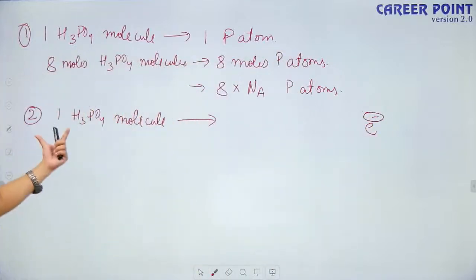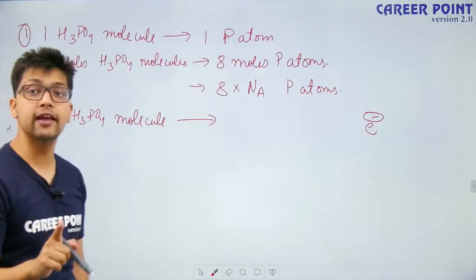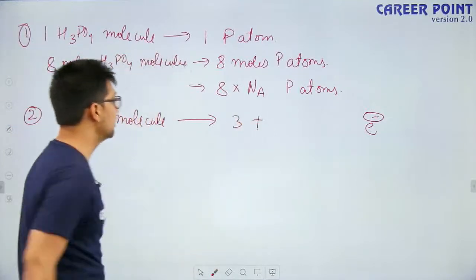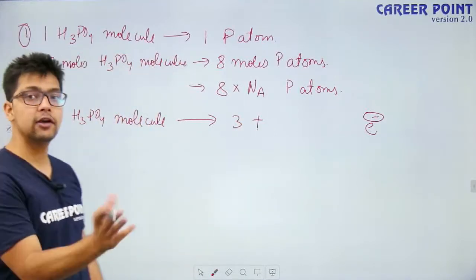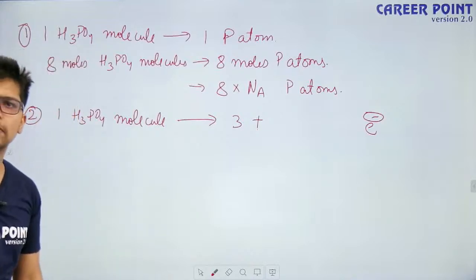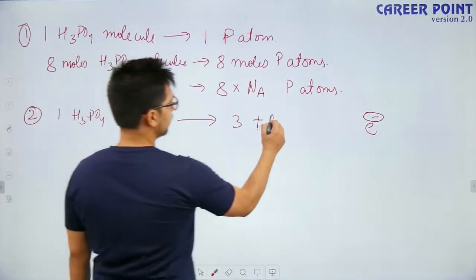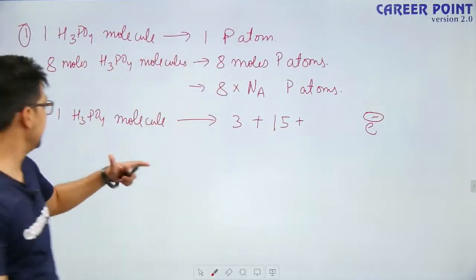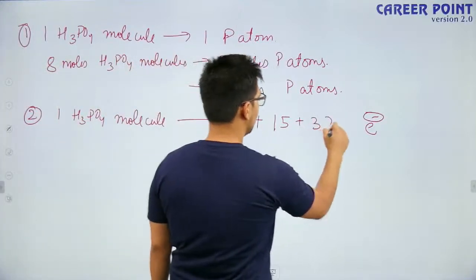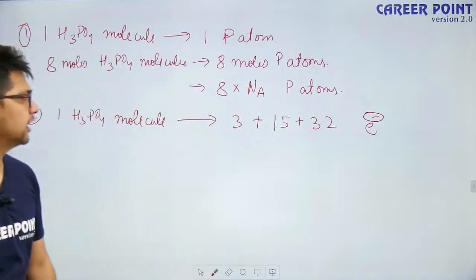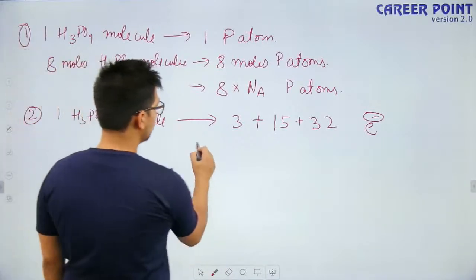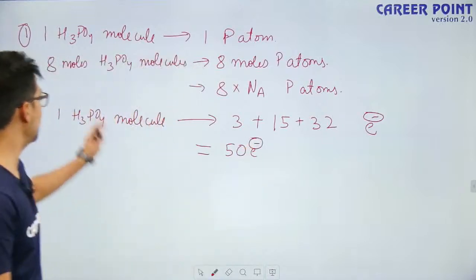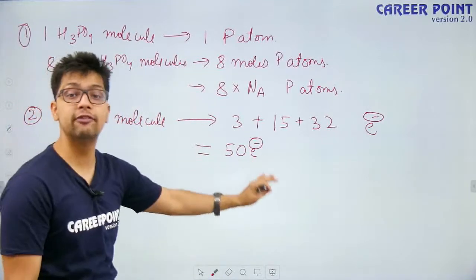Hydrogen: there are 3 hydrogen, and in one hydrogen there is 1 electron, so total 3 electrons in hydrogen, plus phosphorus. How many electrons are in phosphorus? The atomic number is 15. So 15, plus oxygen, which is 8, so 8 into 4, that is 32. So 32 plus 3 is 35, plus 15, 50. So in total I have 50 electrons in one molecule. So one H3PO4 molecule has 50 electrons.